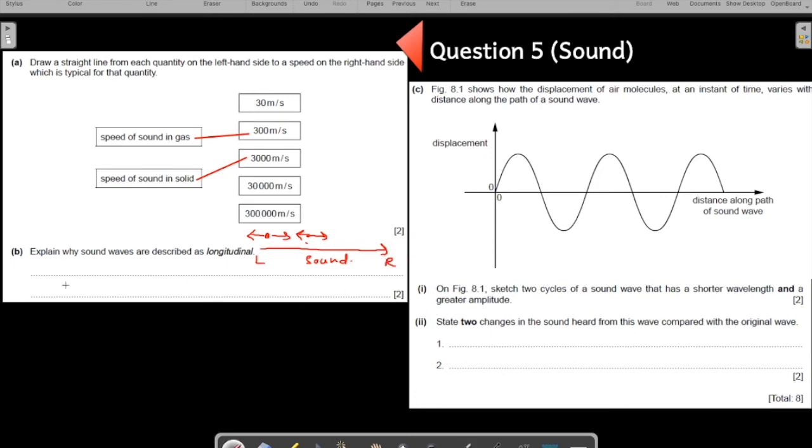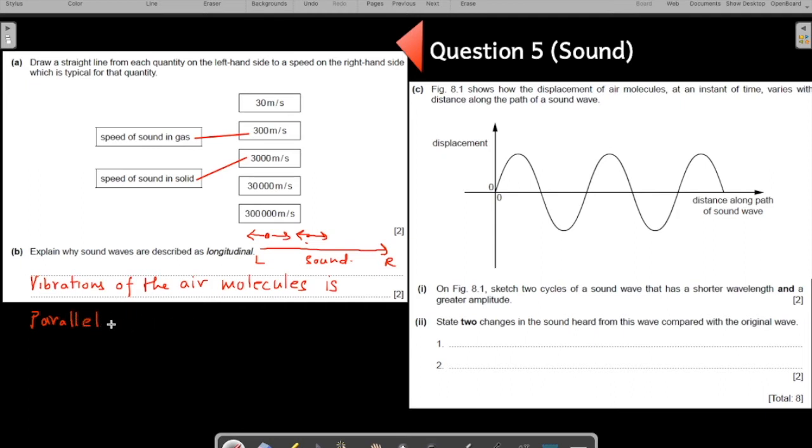So how do you say? You say that the vibrations of the air molecules is parallel. Parallel is the term which comes because it is a longitudinal wave.